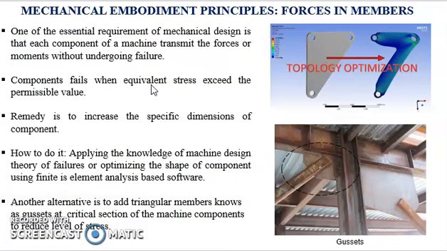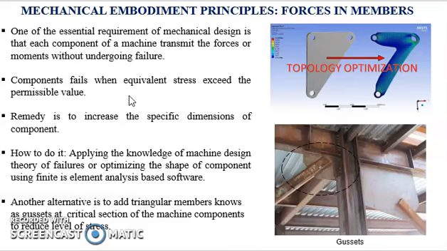Another embodiment design principle is forces in members. One of the essential requirements of mechanical design is that each member of a machine should transmit the forces or moment without undergoing failure. If the equivalent stress within a specimen exceeds the permissible value, then we need to increase the specific dimensions of the component.